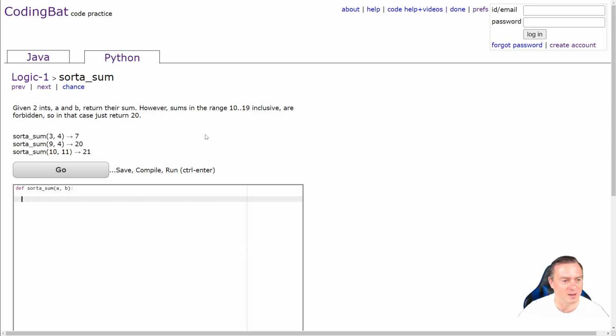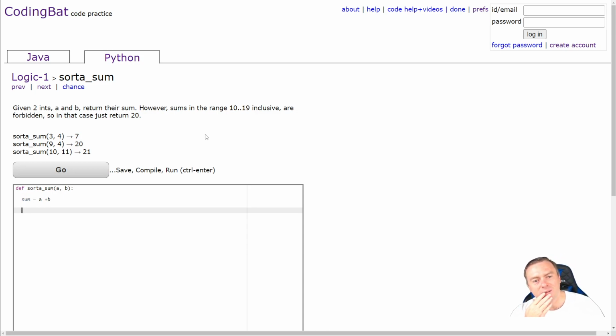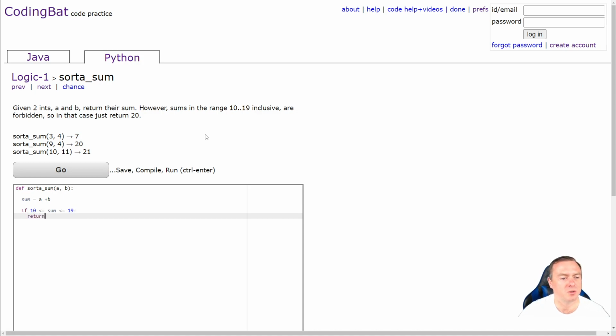So we're going to find out what the sum is first. So we're going to make a variable sum that is equal to A plus B. However, if the sum is in the range of 10 to 19 inclusive, they are forbidden. So if, and we're going to go from 10 less than or equal, and then put the sum in the middle of that, and then less than or equal to 19. So if it's inside that range, we just return 20. Otherwise, after we pass that filter, we can just return the sum.